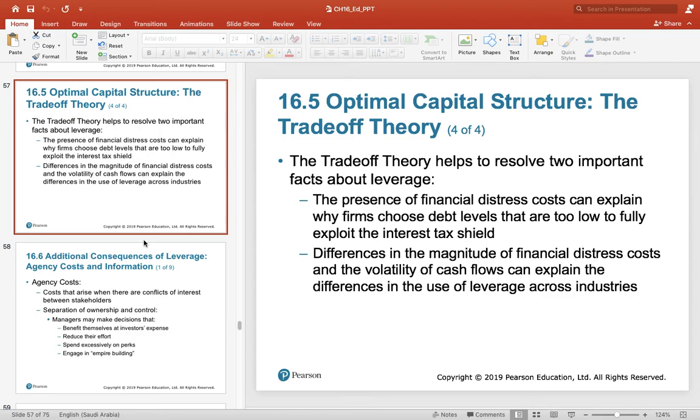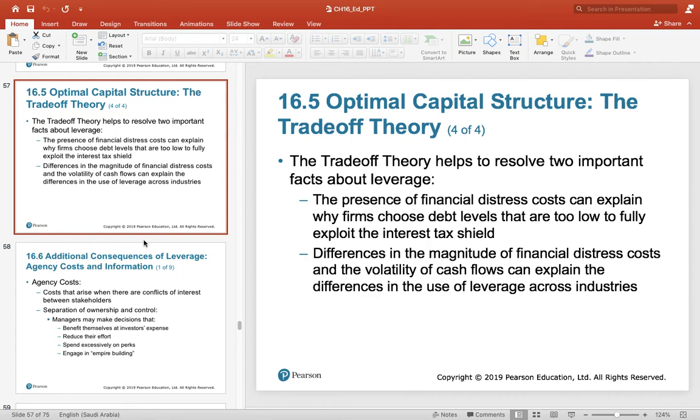Differences in the magnitude of financial distress cost and volatility of the cash flows can explain the difference in the use of leverage across industries. You can find companies that stop using debt once they find it is going to increase their distress, or it may increase their volatility.